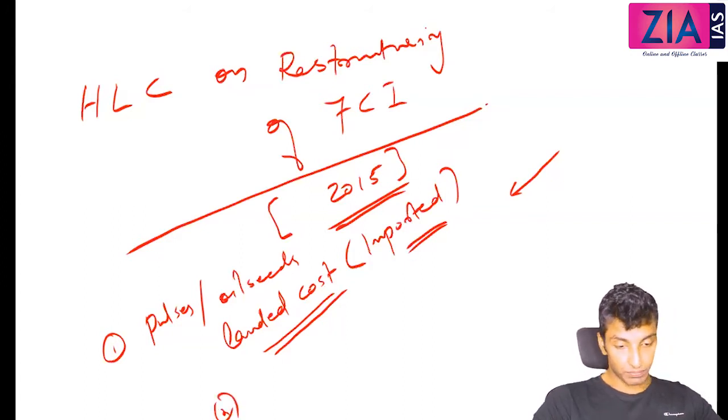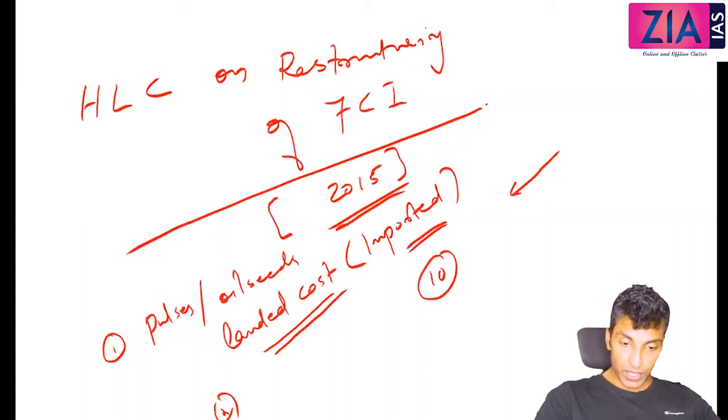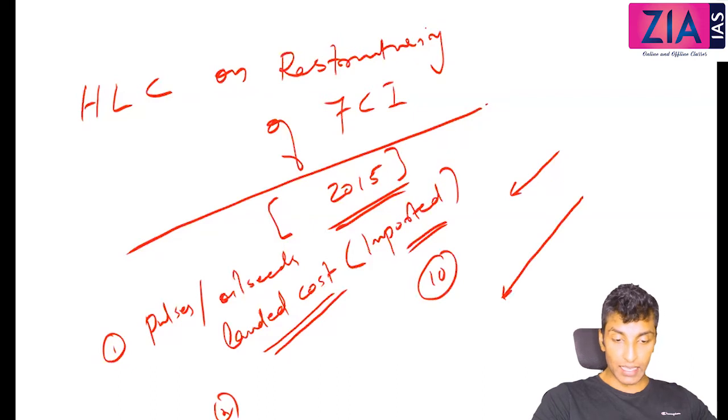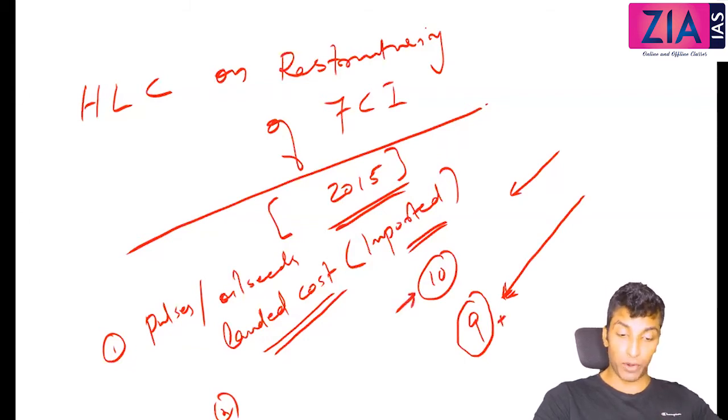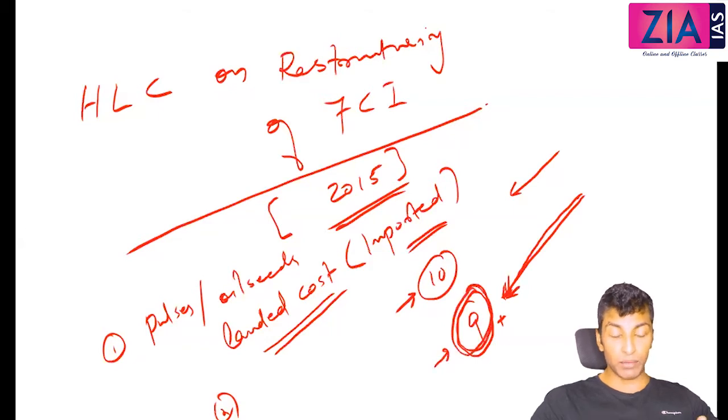Sir, I can't understand. See, let's suppose government is procuring at MSP, let's say 10 rupees. If you have a provision to import at less than this, it is not acceptable. You should not be allowed to import at 9 rupees. So what should be done by the government? You have to charge an extra customs duty in this context. Suppose MSP is fixed at 10 rupees, and there is a provision to import at 9 rupees, then in the market the price will be 9 rupees, right?